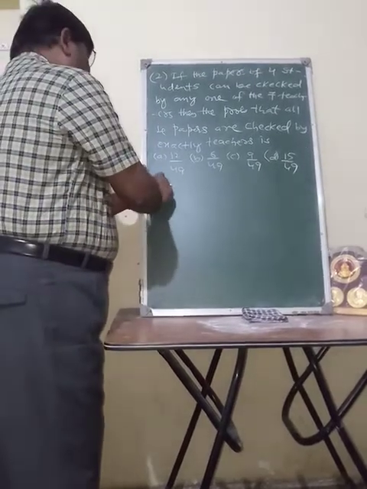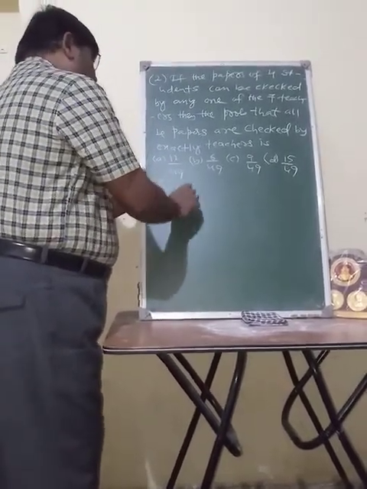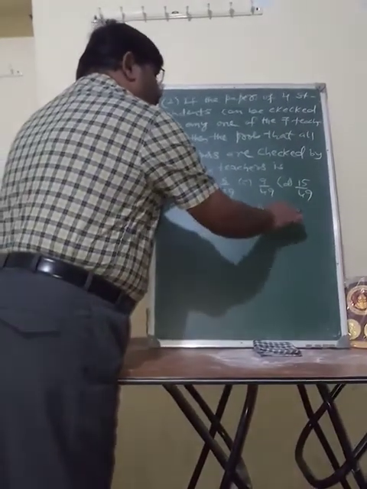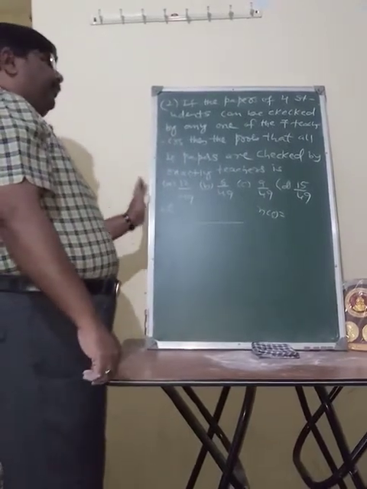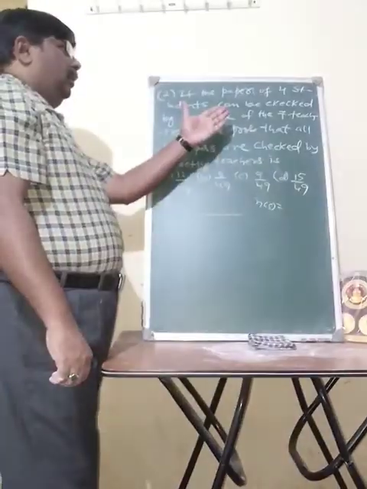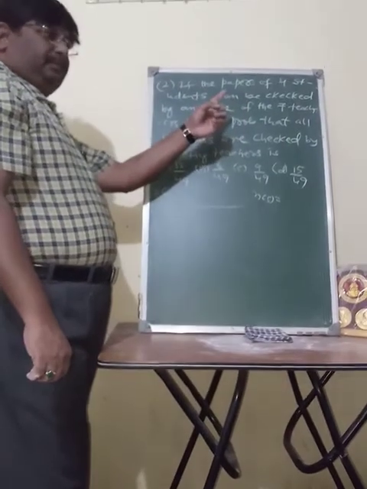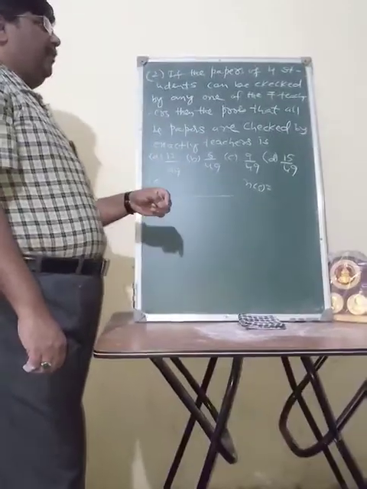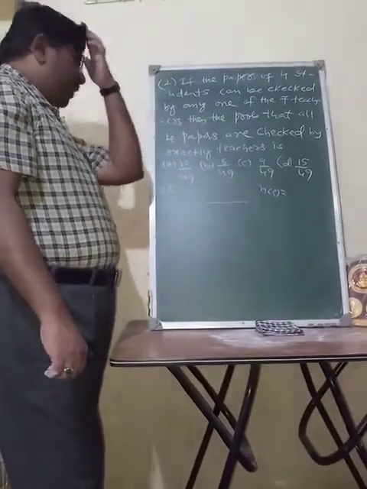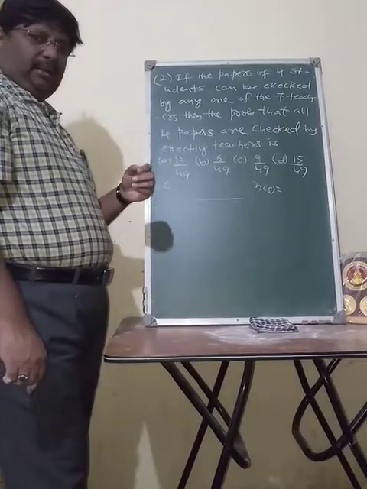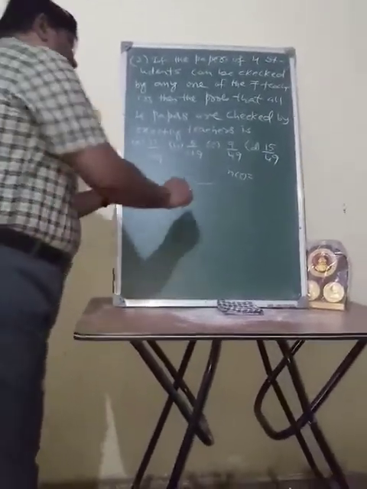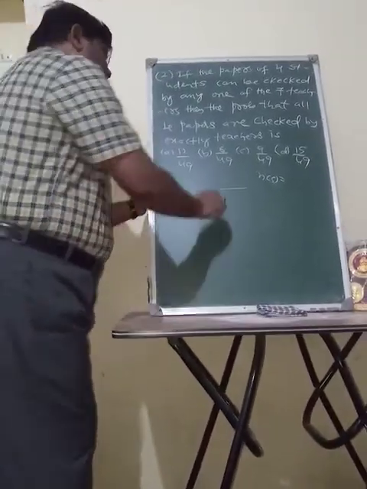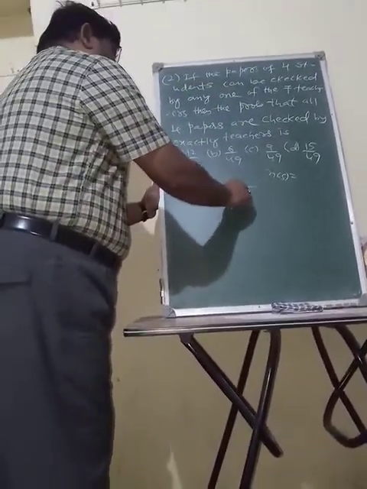See here. Total number of outcomes in the sample space: all the papers can be checked by one teacher, all the four papers can be checked by another teacher, all the four papers can be checked by a third teacher, fourth teacher, and so on. So there are seven teachers totally, each one can correct all the four papers. Totally 7 raised to 4.